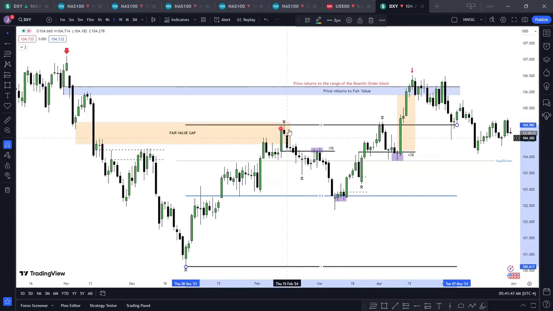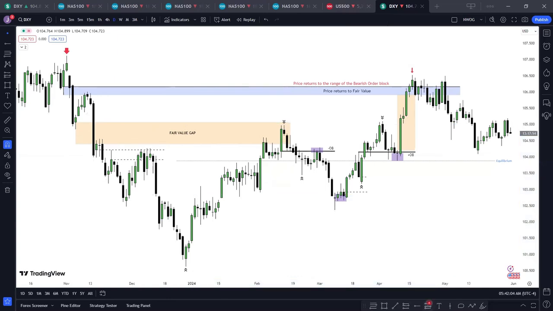Another thing I want us to know is that this fair value gap wasn't completely closed. It was partially closed here, but it left a gap here to here. Let me show you. Let me roll the fib. Now we see that this place is at equilibrium. This purple shaded area is equilibrium. So I want to remove the fib so that we see something clearly. Look at this gap from here to here. It was not closed completely.